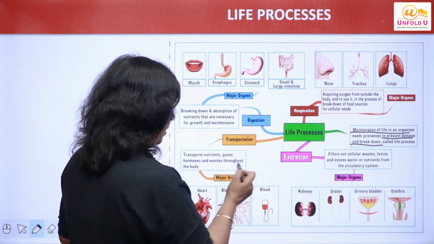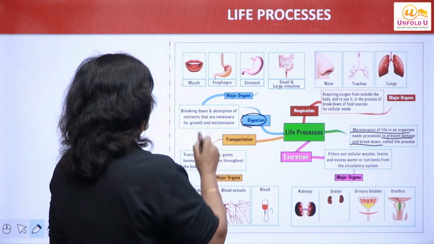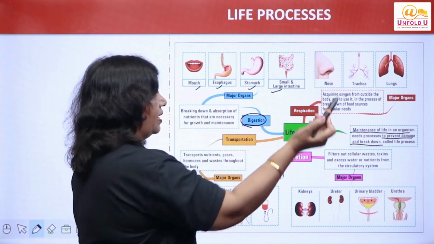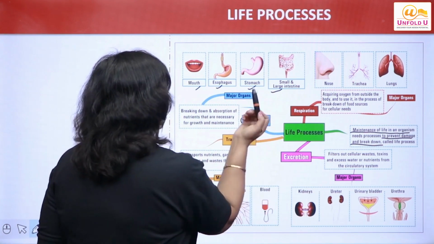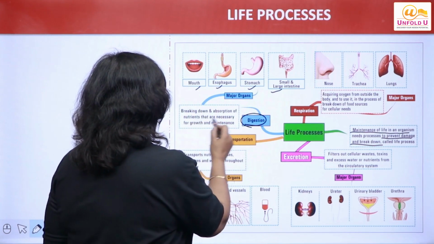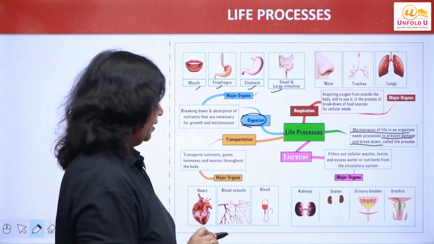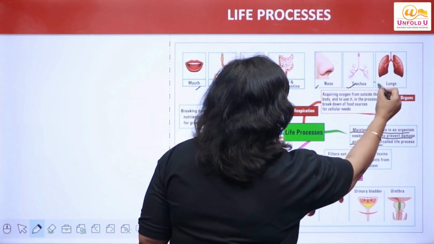Now, what is next? We have nutrition or digestion. The mouth, esophagus, stomach, small intestine, large intestine are various organs involved in the process of digestion, or I would say nutrition, simply breaking down and absorption of nutrients which are necessary for growth and maintenance. Next, respiration: nose, trachea, lungs.